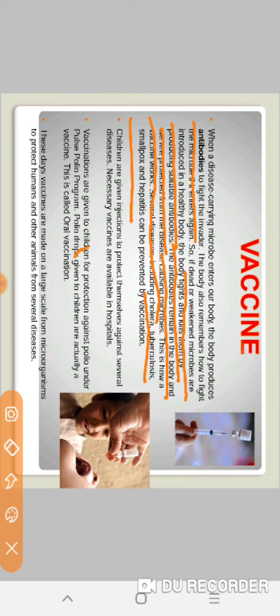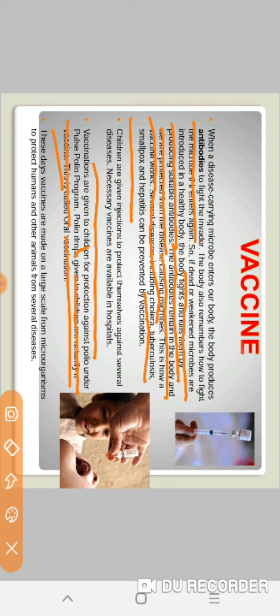Children are given injections to protect themselves against several diseases. Necessary vaccines are available in hospitals also. Vaccinations are given to children for protection against polio under the Pulse Polio program. Polio drops given to children are actually a vaccine.